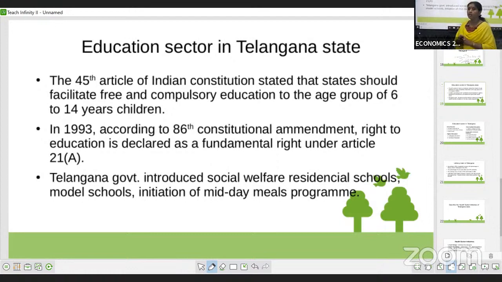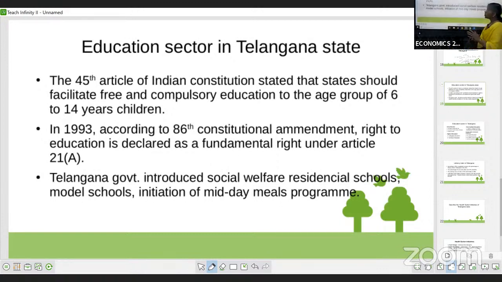The government of India and the government of Telangana know that if the people are literate, then automatically the country will progress. So what has the Telangana government done in the education sector? Let me see that, the education sector in Telangana state.